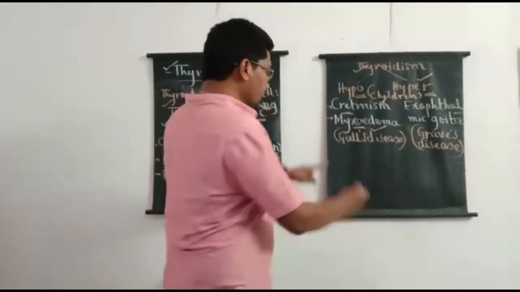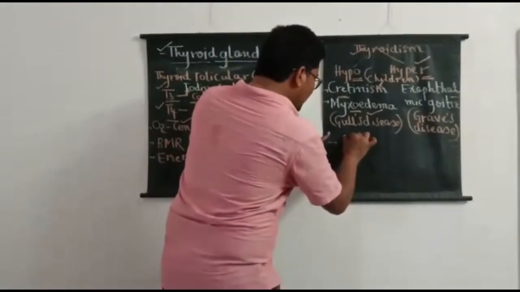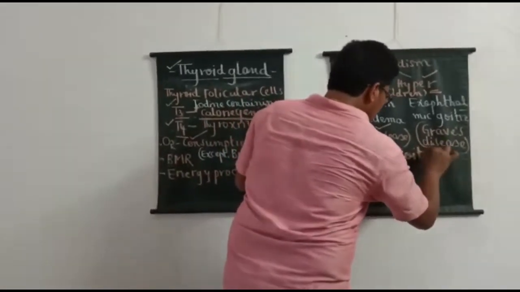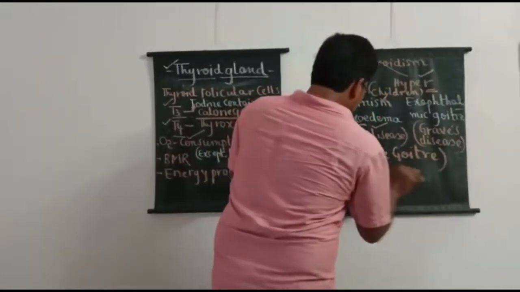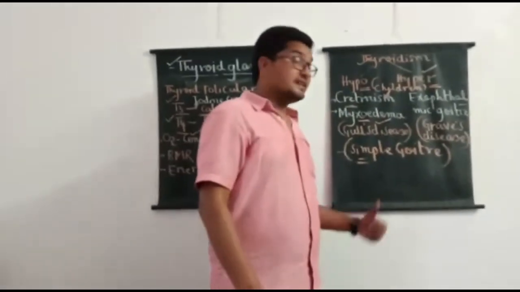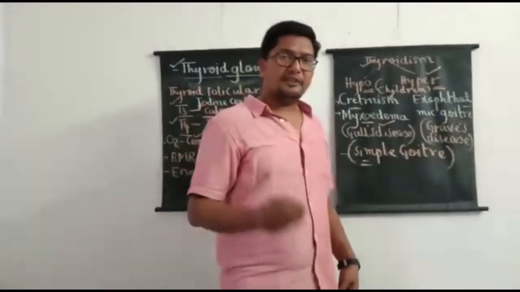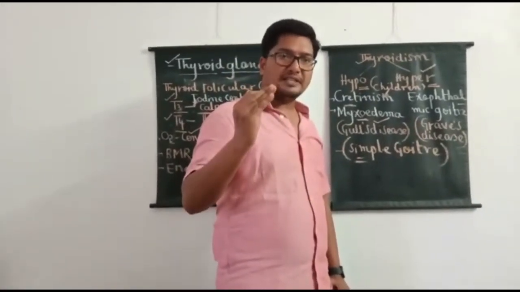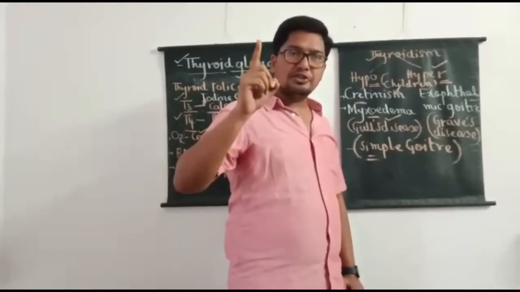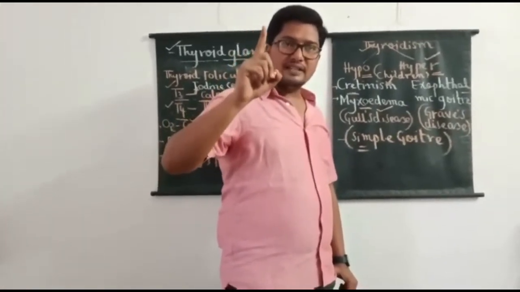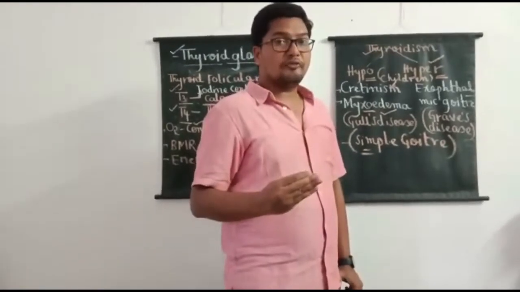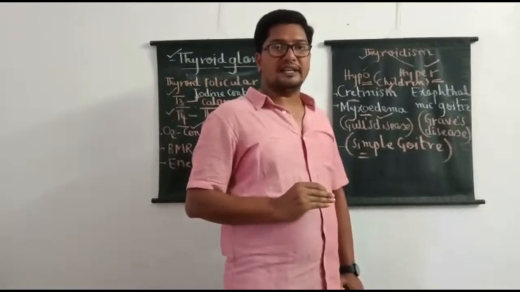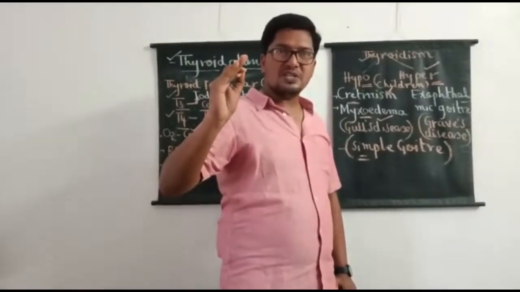And finally, when we look into a common problem, that is simple goiter. Always in competitive exams, students get confused with this question. If the question is asked, what is simple goiter? It is the problem caused due to iodine deficiency in the food. It is not because of hyposecretion of thyroxine or hypersecretion of thyroxine. It is the problem always associated with what?